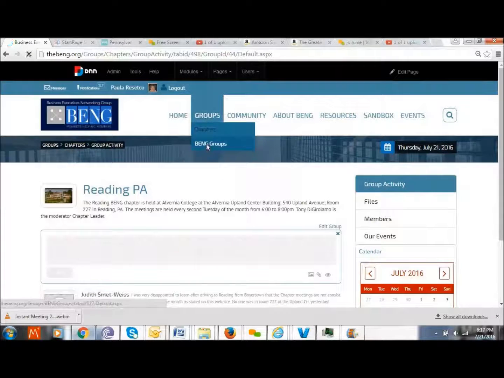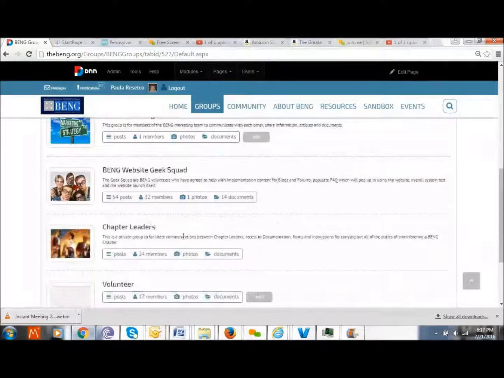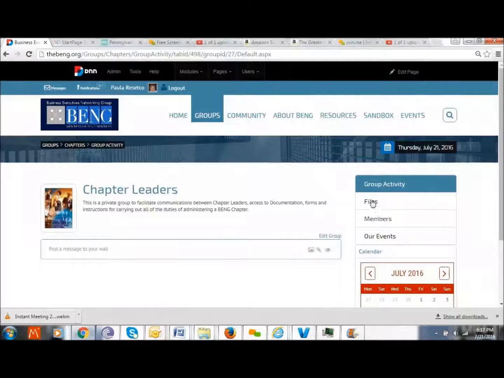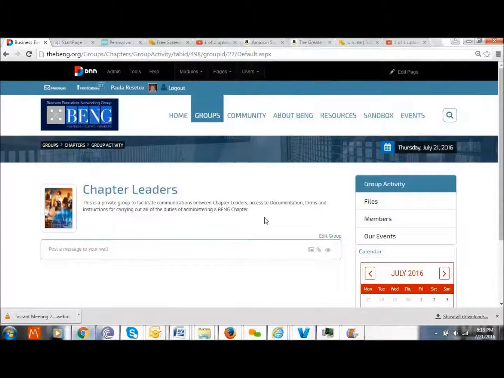Under the BENG groups, for those of you who have been invited to a BENG group, you will basically find the same type of information. A group is a group. It has files, it has members, it has events, and you will learn from whomever invited you to that group what is required of you or what is being asked from a volunteer perspective.